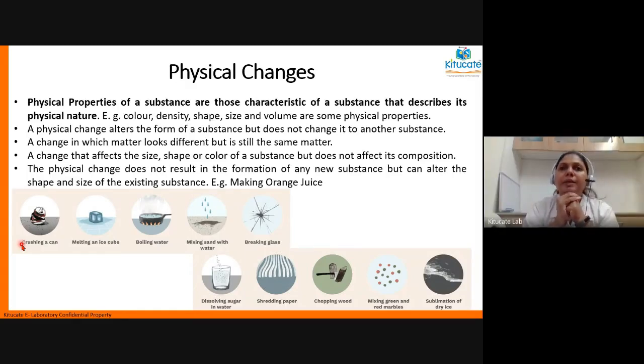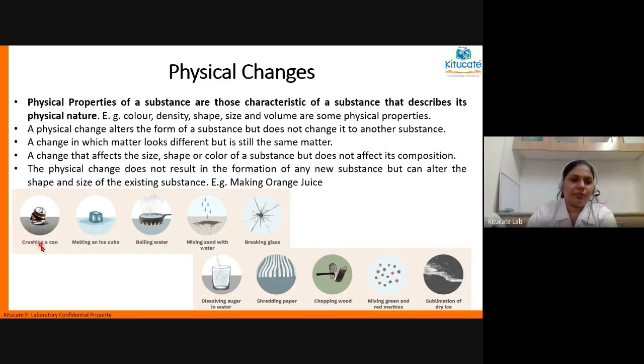But even if the ice is less dense than water, it is still a type of water. It is a different state of water. So change in color, change in shape, change in volume, change in density, all of these are physical changes. Is physical change understood to everyone?